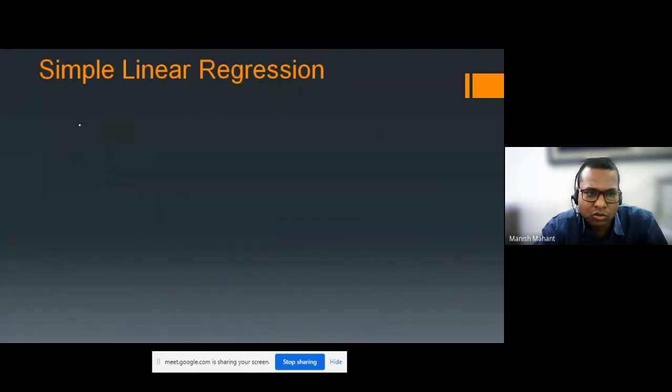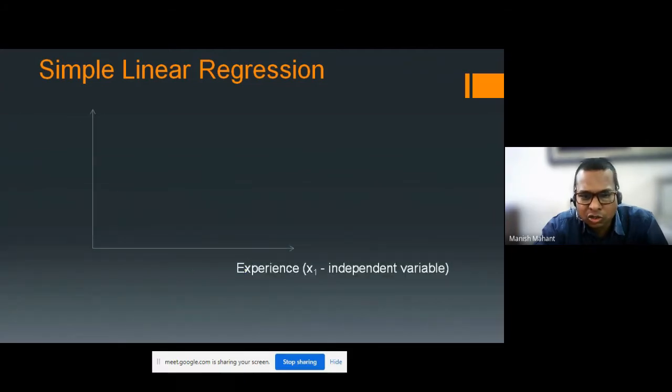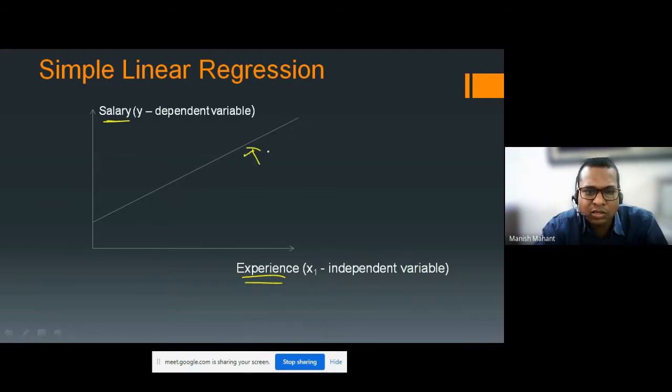So let's see an example of simple linear regression. This x-axis is the experience, and experience is called the independent variable. The y-axis is the salary, and y is the dependent variable. The line which has been made in the chart is a model that our tool has built.